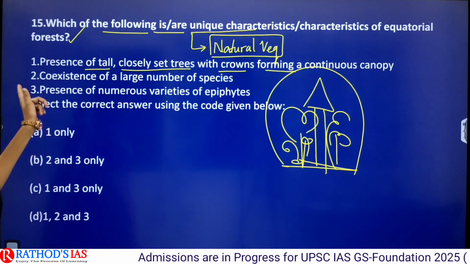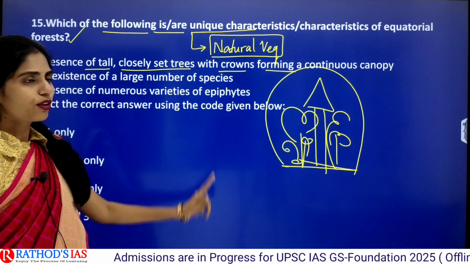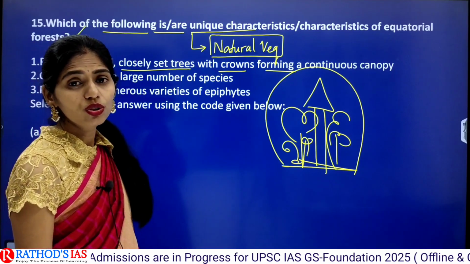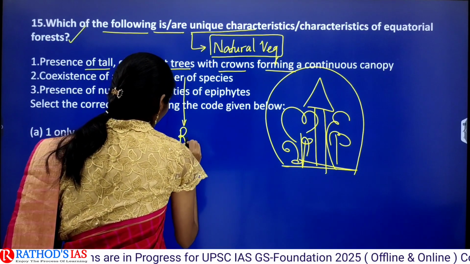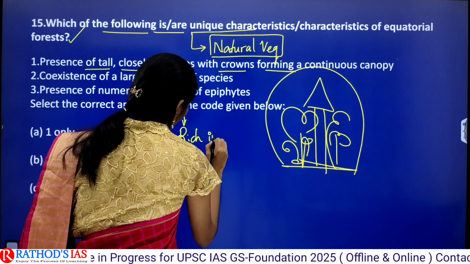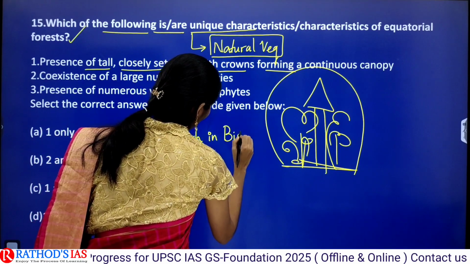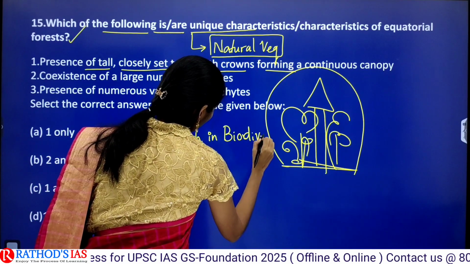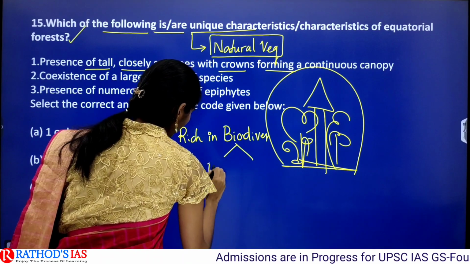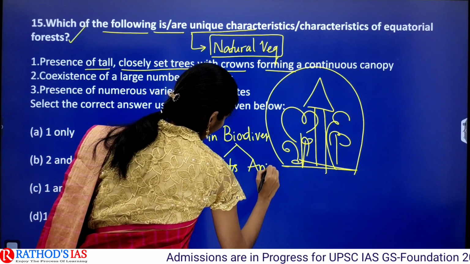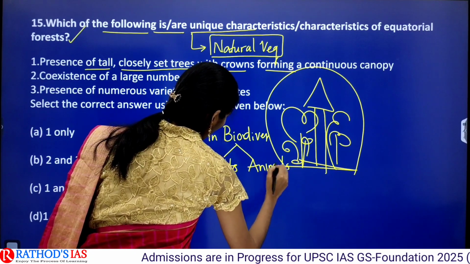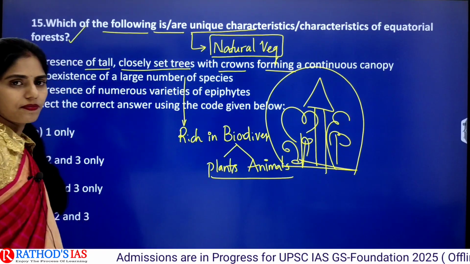And second statement is coexistence of large number of species. Actually, do you know this equatorial forest is very rich in biodiversity. Okay, very rich in biodiversity. For example, both in plants and animals. So in animals and plants, yes, we have very good biodiversity.